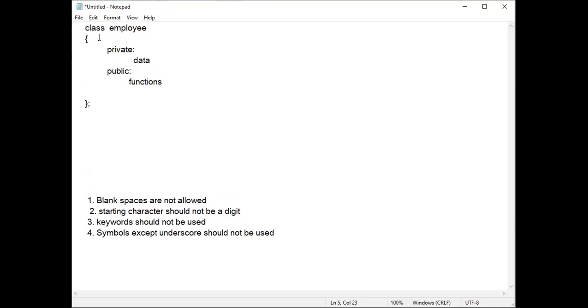And when you are writing at the first line, if you don't write the private access specifier, by default this is treated as private. By default, whatever you write is treated as private. If you write private, that is also correct. If you don't write it, it is treated as private only. And afterwards, you should write public or protected. Then you have to write the functions. Now, in this example, we will see what they have done.